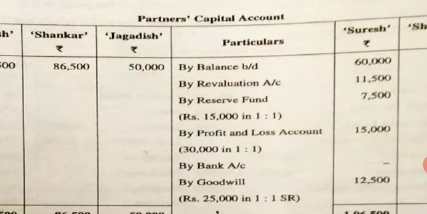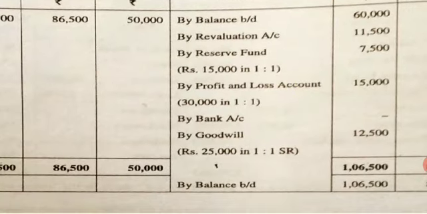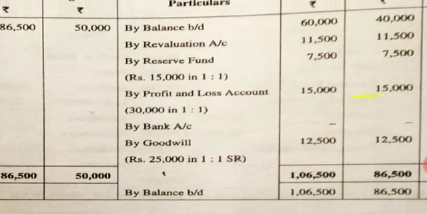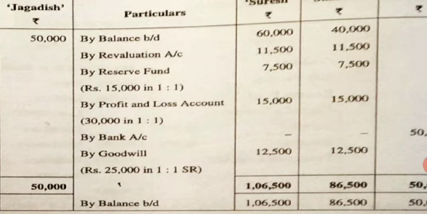Now the revaluation account is on the debit side. So come to your partner's capital credit side. Write by revaluation account, write in bracket profit, 11,500, 11,500. Next, come to your partner's capital, close it, draw two lines at the bottom.